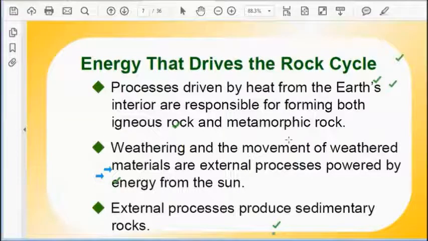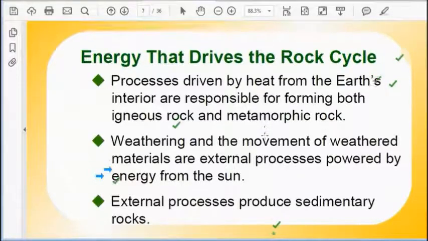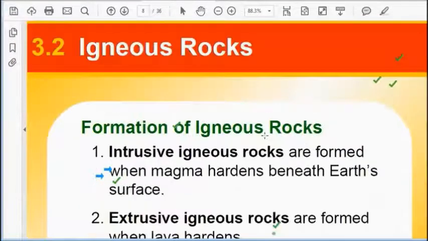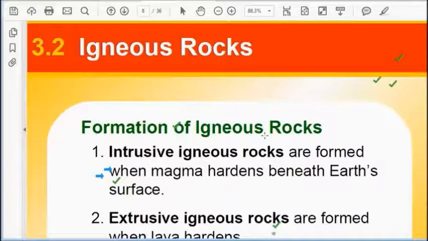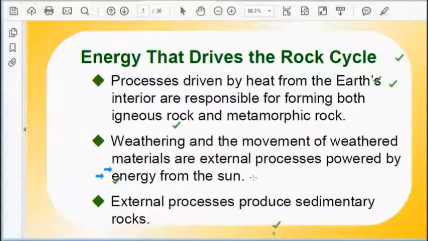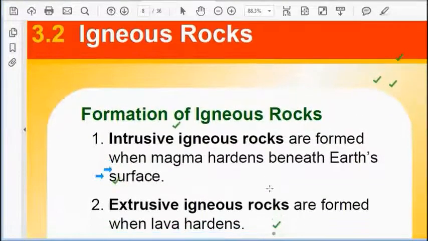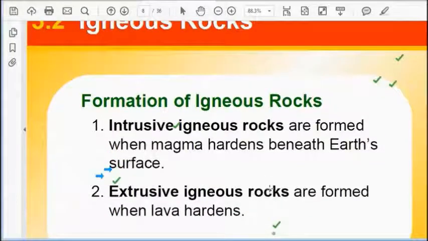So weathering and the movement of weathered material are external processes powered by energy from the sun. It means without the sun there is no weathering. With the help of the sun, rainfall, different other climatic factors, insects and many other factors, soil is made out of rock.